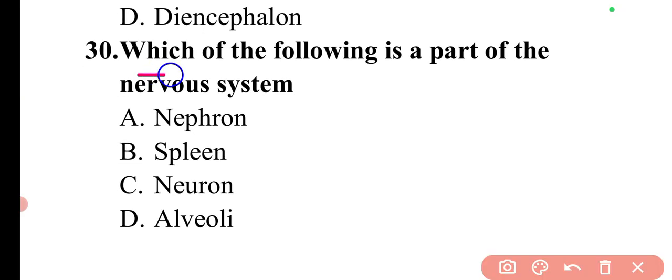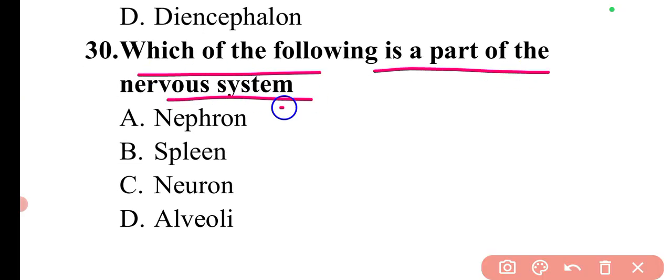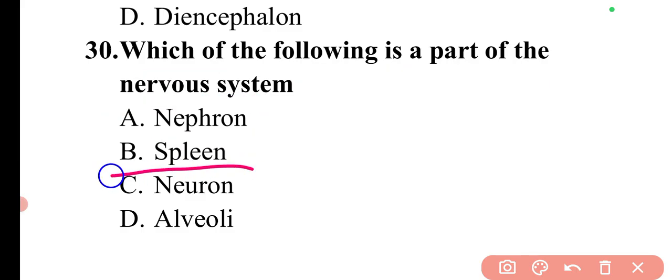Next question is, which of the following is a part of the nervous system? So, neuron, sorry, not nephron, it is neuron. Neuron is the part of nervous system. So here option C will be the correct answer.